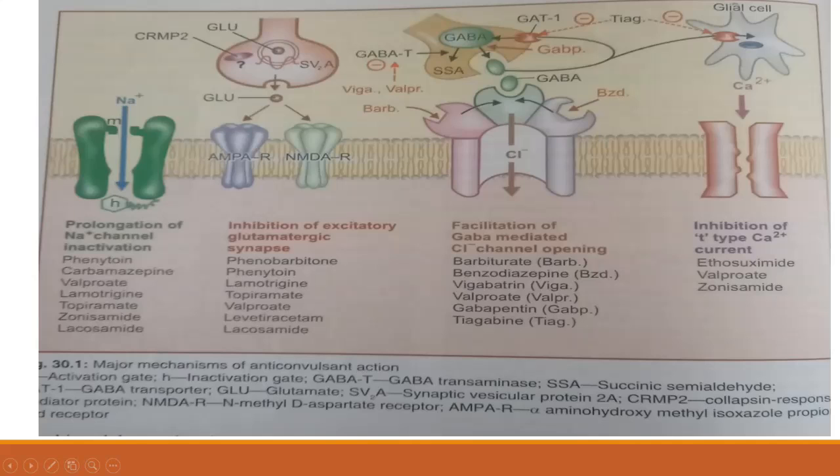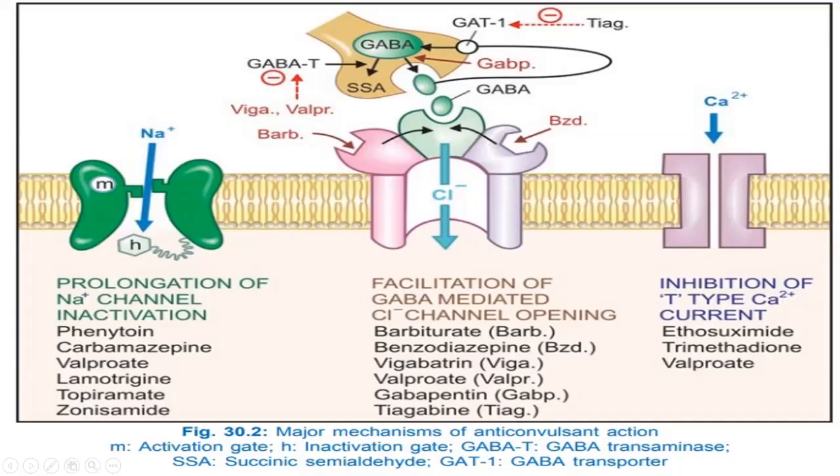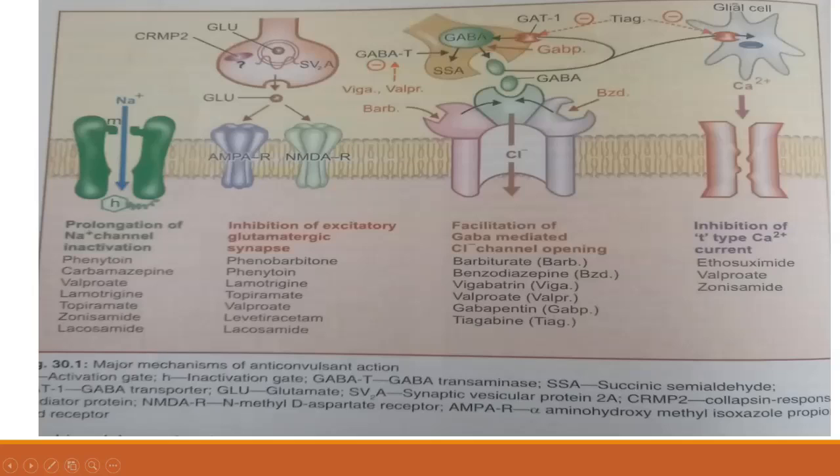So it is very easy. So this picture, it is not that complicated. Here itself, all the drug names are written also, so you can study. Now, the fourth one, usually the T-type, the T means it may be transient or thalamic.